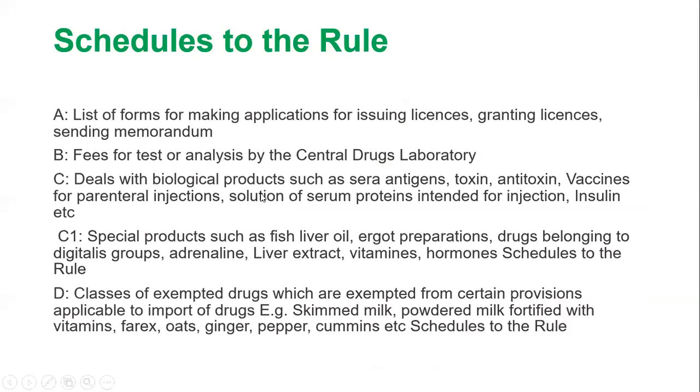Schedule C deals with biological products such as sera, antigens, and products intended for injection, insulin, etc. Schedule C1 covers special products such as fish liver oil, ergot preparations, and drugs belonging to the digitalis group, and these are classes of drugs which are exempted from certain provisions.